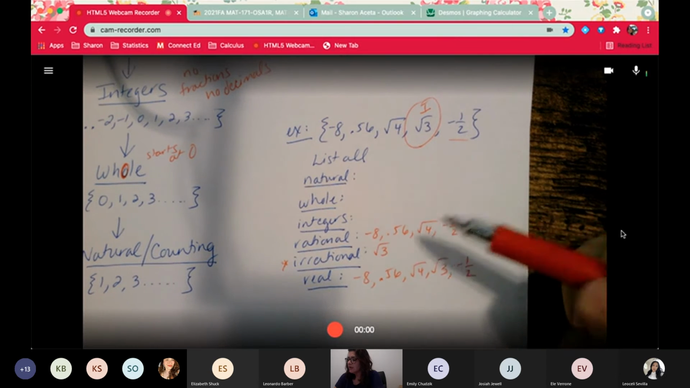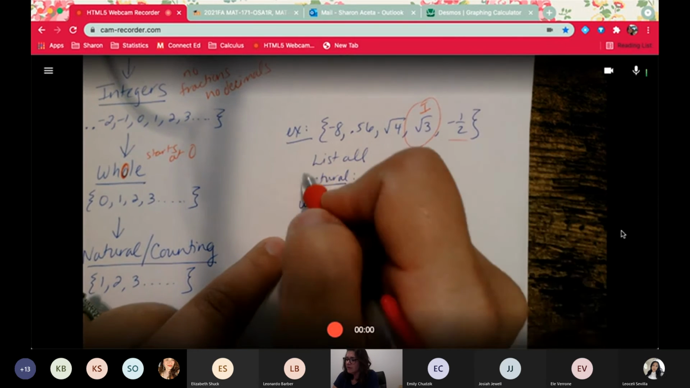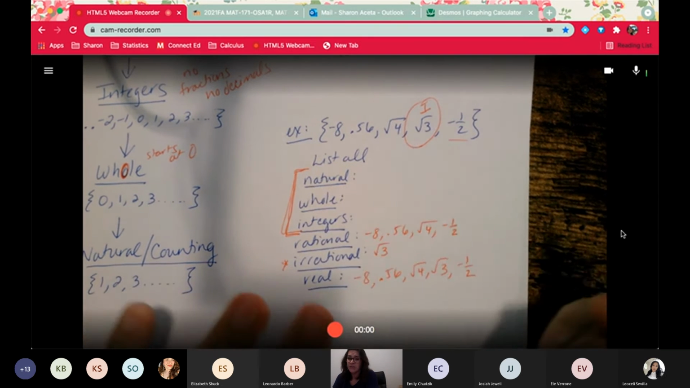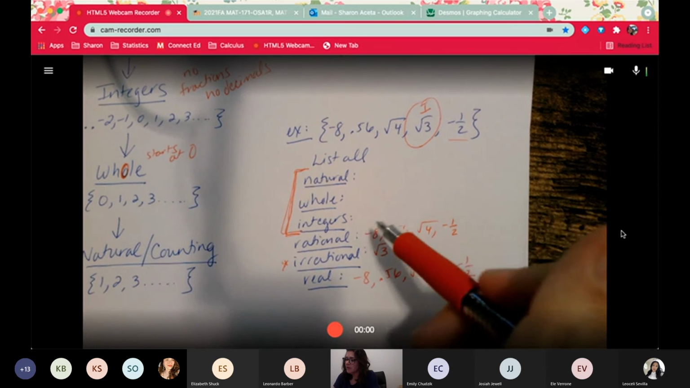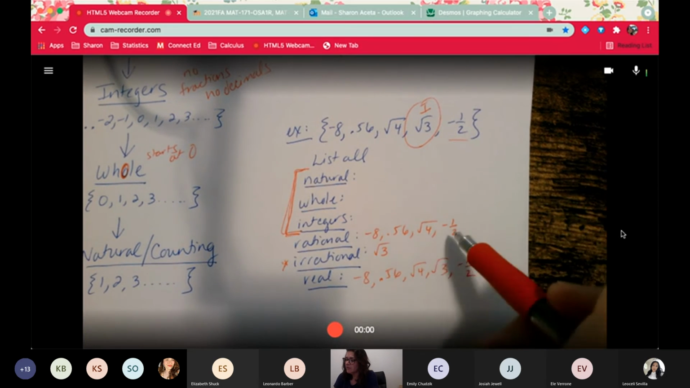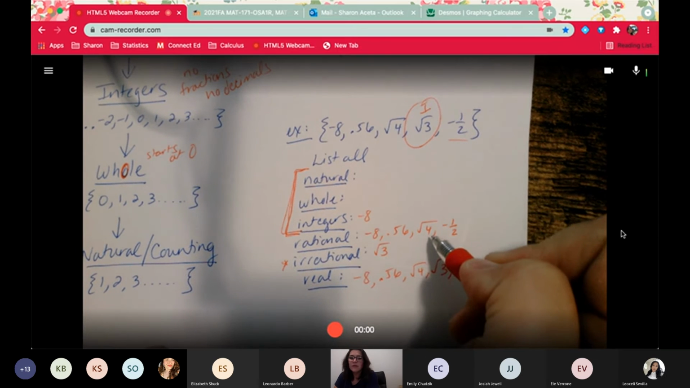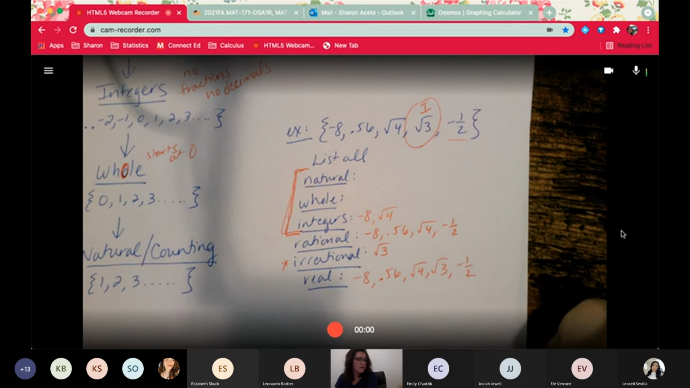So integers, again, can't be anything beyond rational. These right here can't be decimals at all or fractions. So an integer can't be a decimal, can't be a fraction, so it could be -8. What about square root of 4? Square root of 4 is 2. So square root of 4 is also an integer.